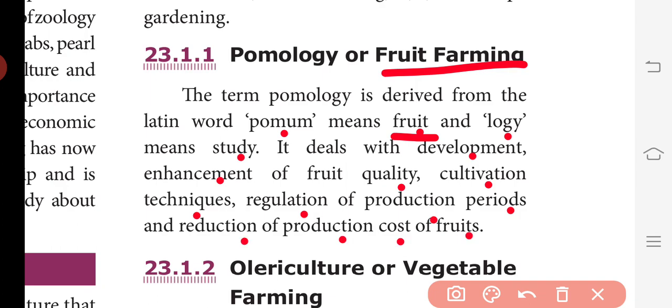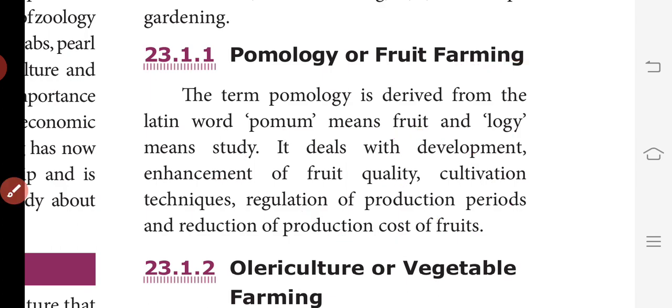So under these things you already know. When you go to a market, you know different varieties of fruits are being sold. One will be of good quality, another will not be of good quality. The quality differs based on the urea or the land farming or based on the soil content. Based on this the fruits have been segregated, right? So study about these fruits, growing of fruits based on quality, cultivation techniques, regulation of production periods and reduction of production cost of fruits. A study of all these things comes under pomology.